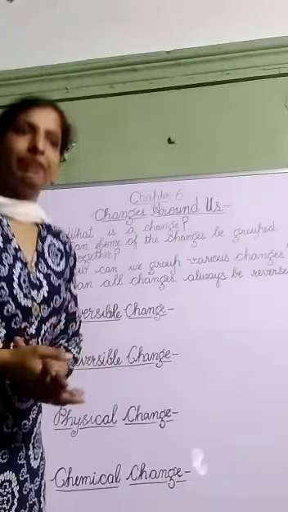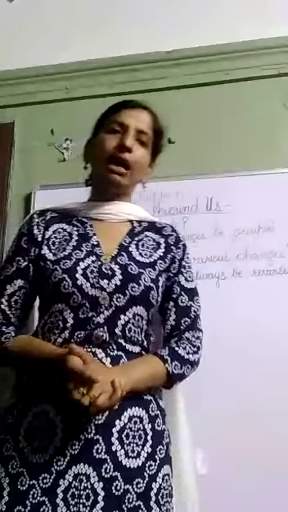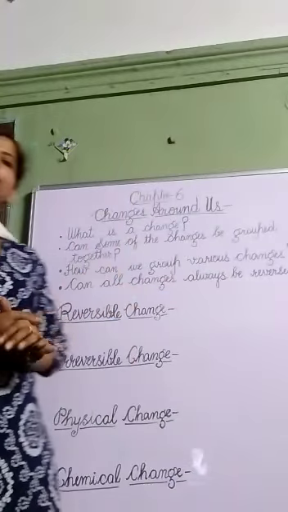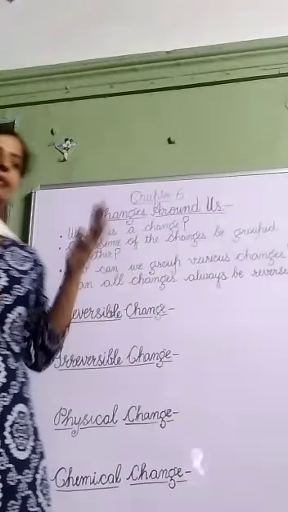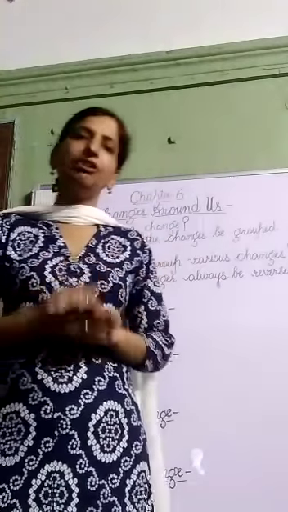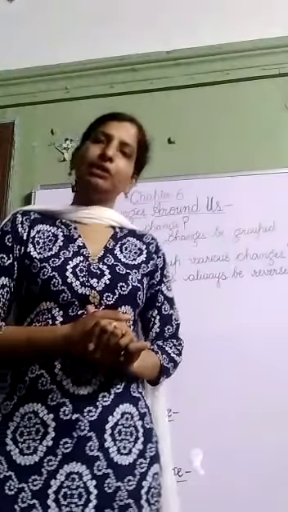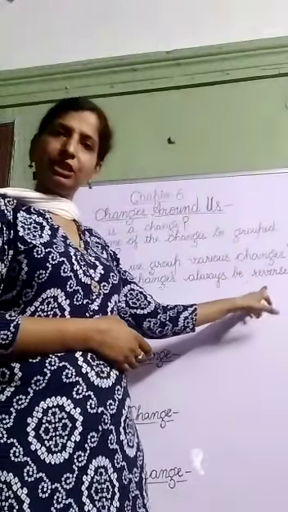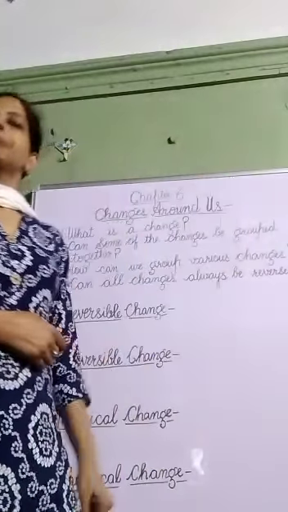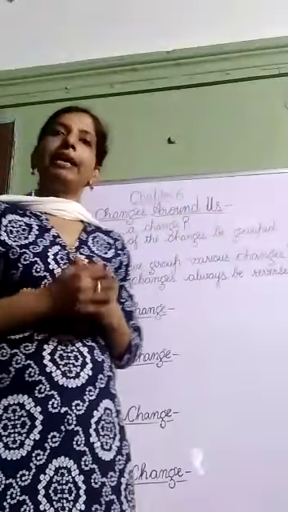For example, we stretch a rubber band and then we release it. What would happen? It will come back to its original shape and size. On stretching a rubber band, there is a change in the shape and size of the rubber band. And on releasing, it comes back to its original shape and size. So, it is a reversible change. This change can be reversed. Let's take some more examples. Like, if we inflate a balloon.